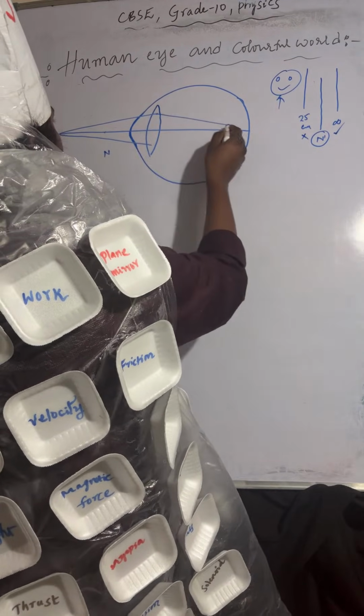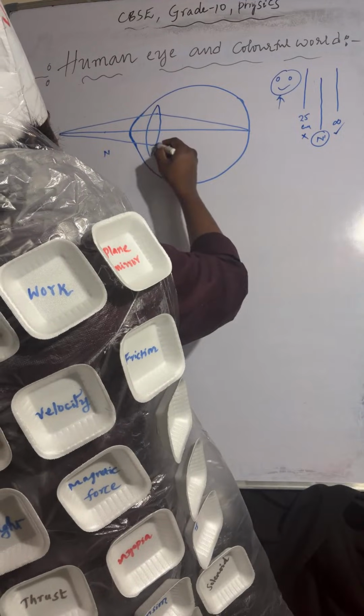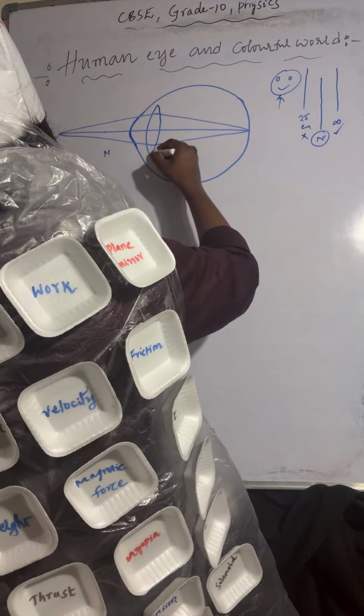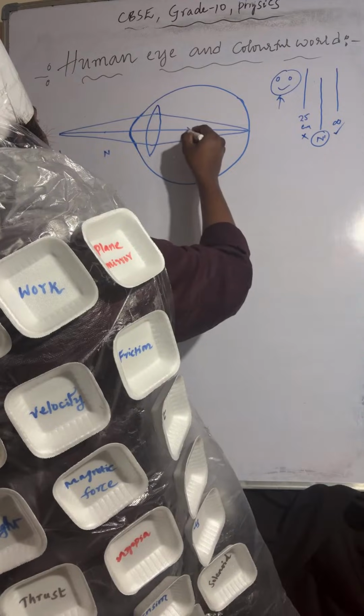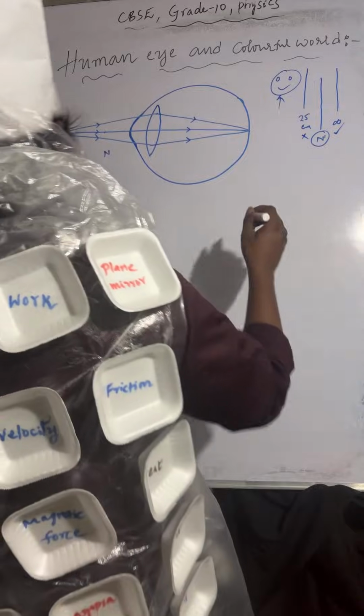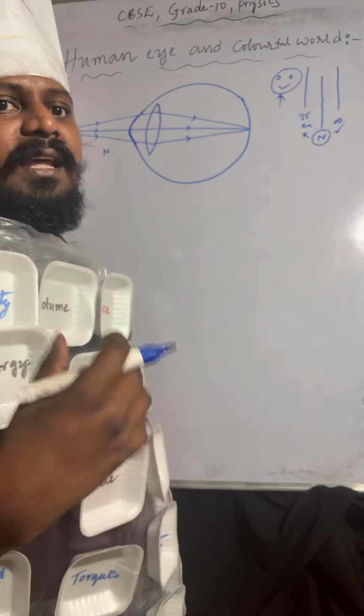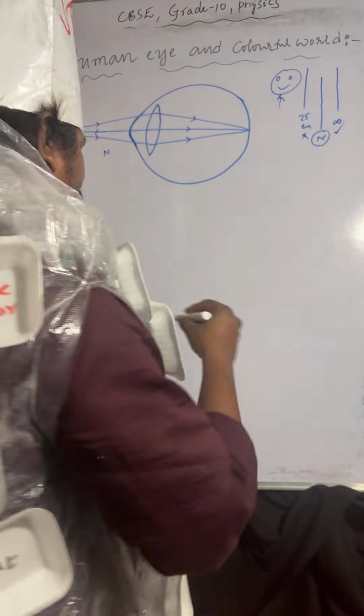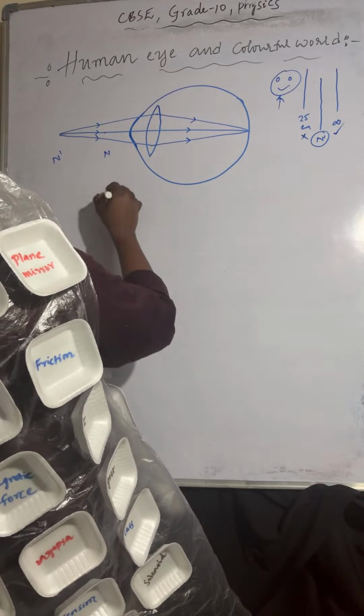Okay, so you can observe these light rays. So this is the near point of hypermetropic eye. Near point of hypermetropic eye.